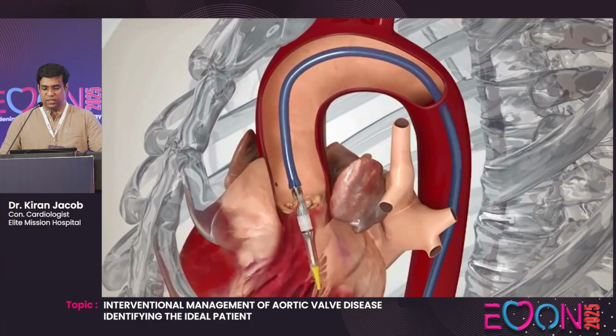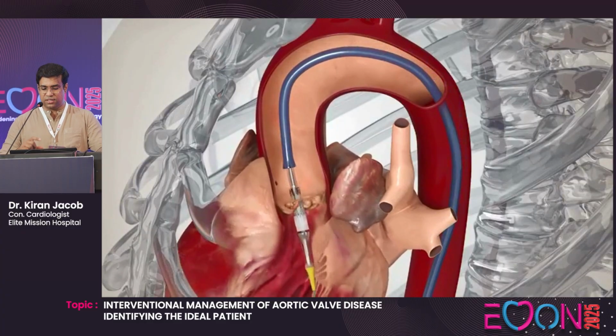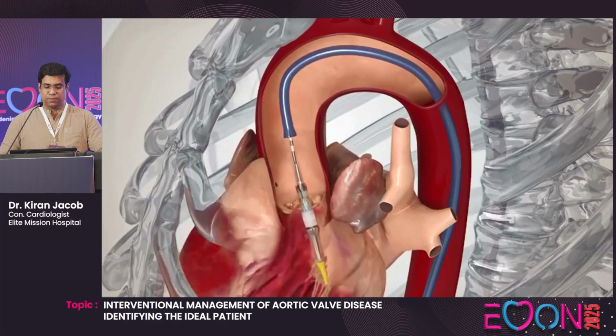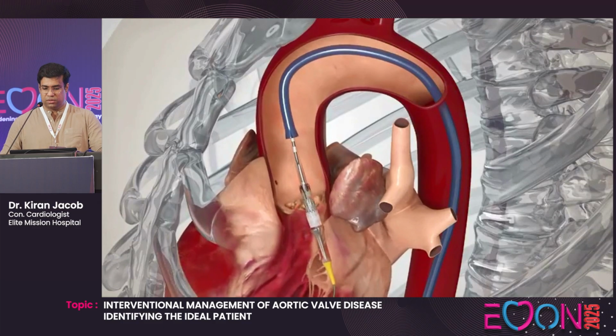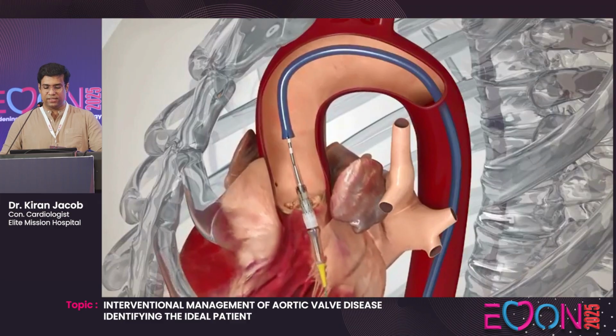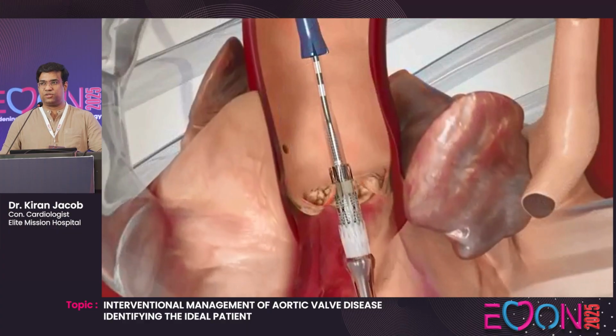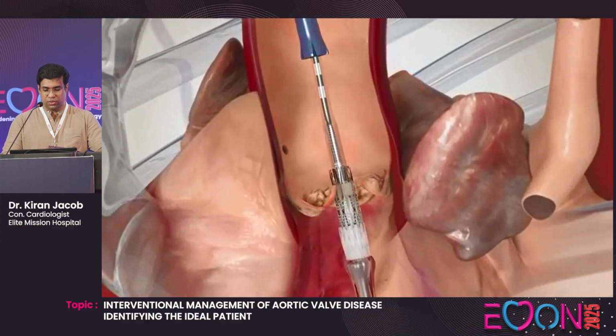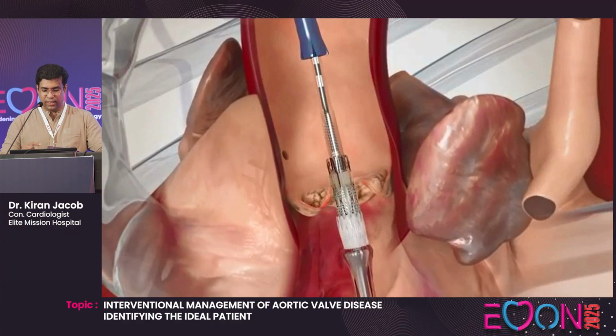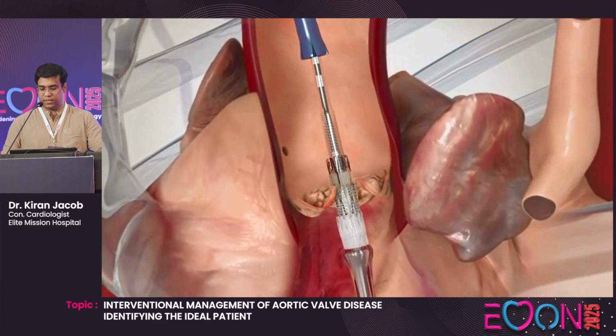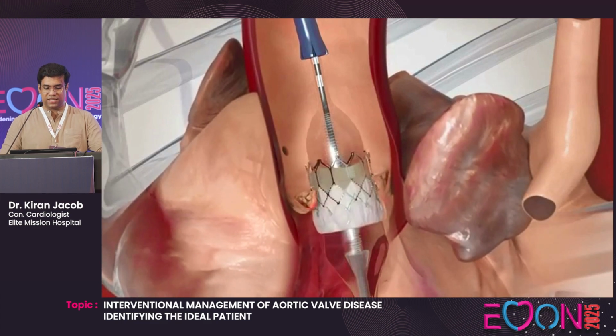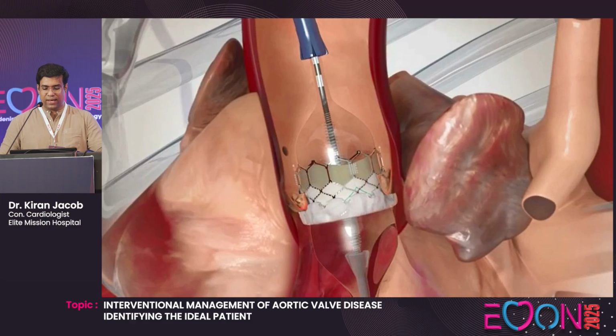We place the valve across the stenotic aortic valve and inflate the balloon. When the balloon gets inflated, the valve expands, gets deployed, and attaches to the native aortic valve. Here, this is the valve crimped over the balloon. Now the balloon expands. As the balloon expands, the valve expands and attaches to the aortic valve.